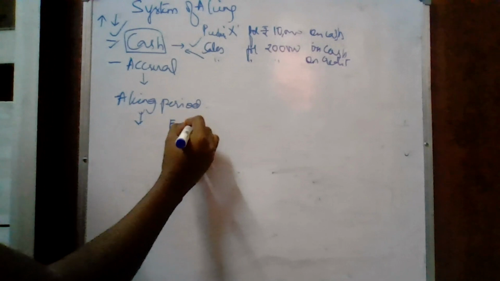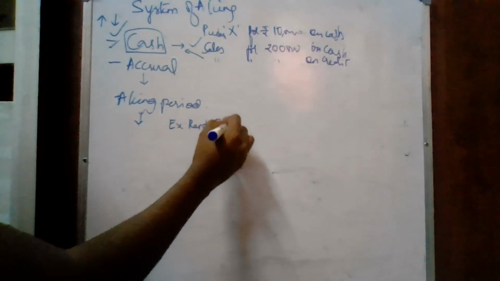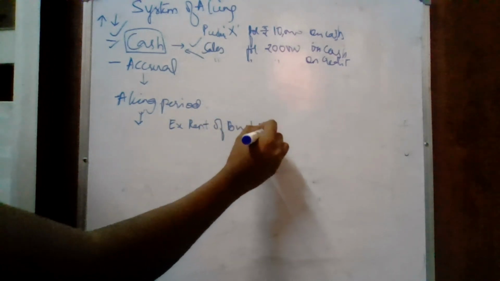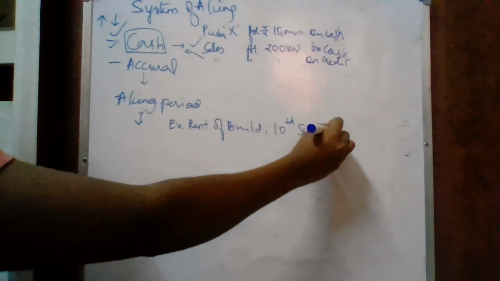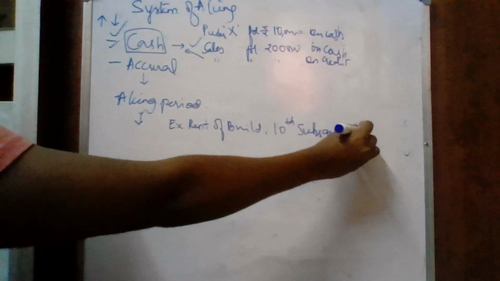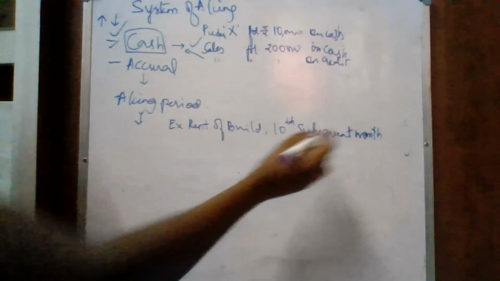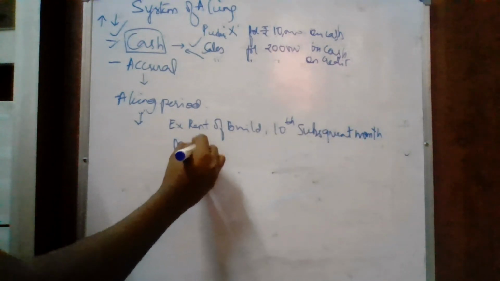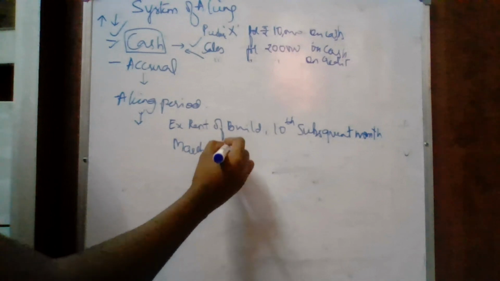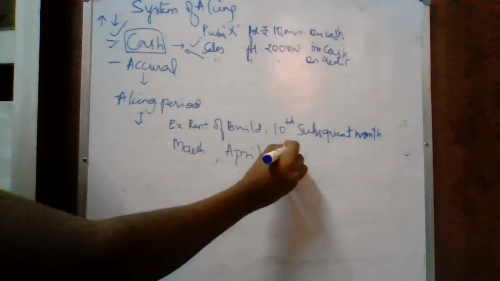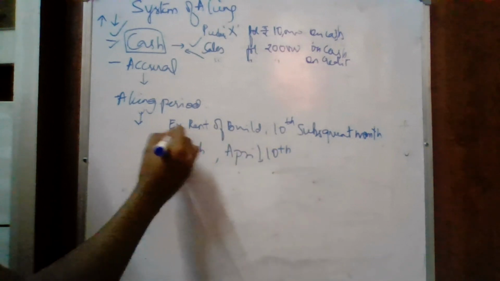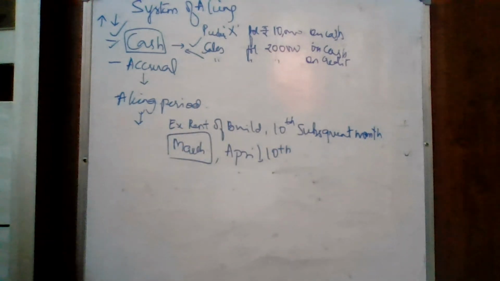Example, rent of building is paid on the 10th of the subsequent month. Now the March month rent will be paid on April 10th, but the rent pertains to March.